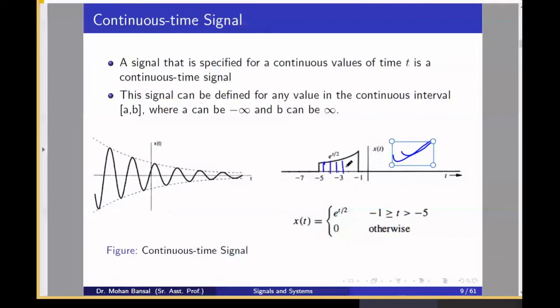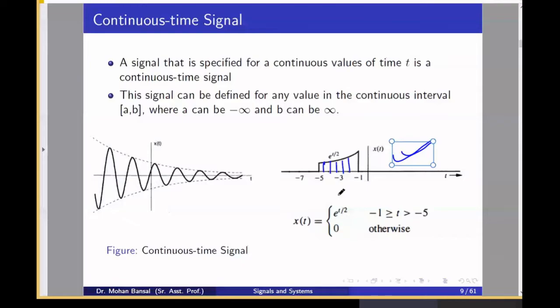Okay? No, sir, I'm not talking about discretization. I'm asking that it is discontinuous at one point, sir. At 2 points, actually. Discontinuous, okay, sir. We can see the signal is changing. It is true, the signal is discontinuous at 2 points, but this signal is called a continuous time signal because the signal is defined for a continuous period of time. Beyond this range, it is 0, but in between, the signal is continuous.